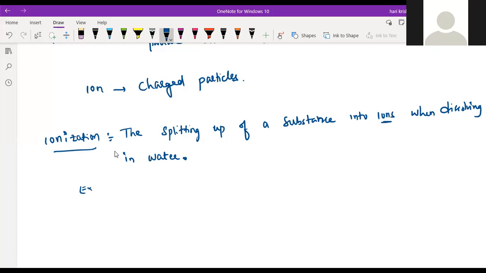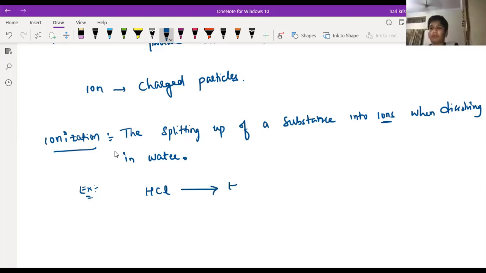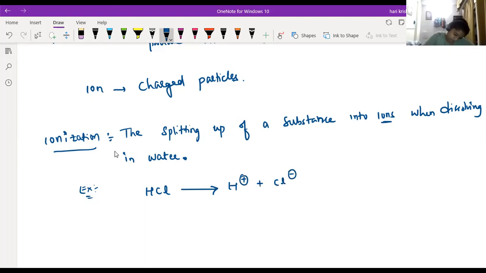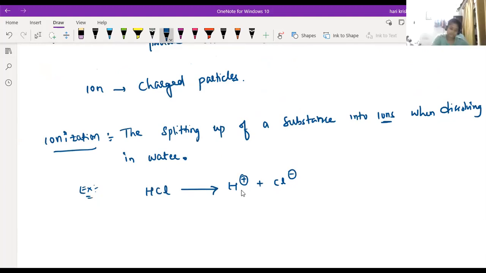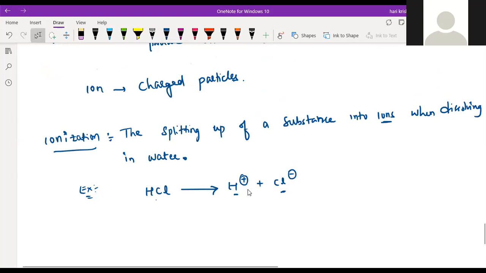For example, if you take HCl, is it an acid or a base? Acid, sir. When you dissolve it in the water, what will it produce? It will produce H plus ions. When you dissolve the HCl in the water, it will produce the H plus ions and the Cl minus ions. So the splitting of a substance into ions when dissolving in the water is called ionization.